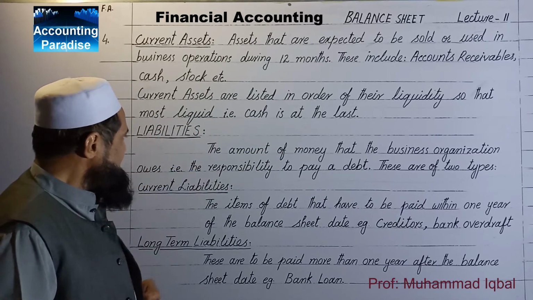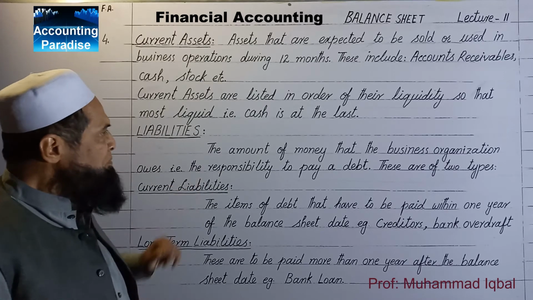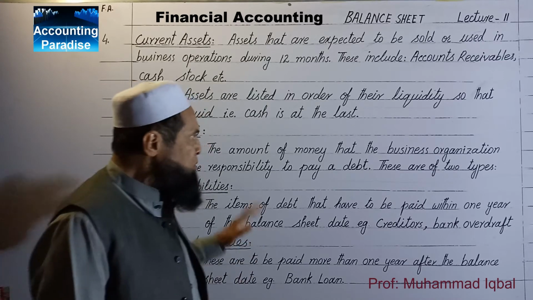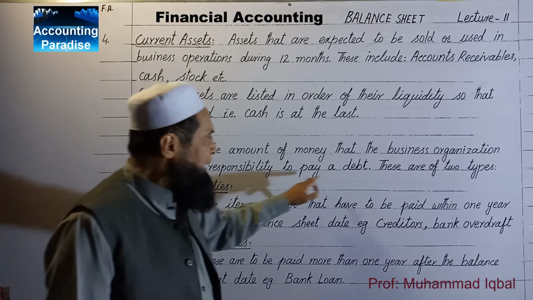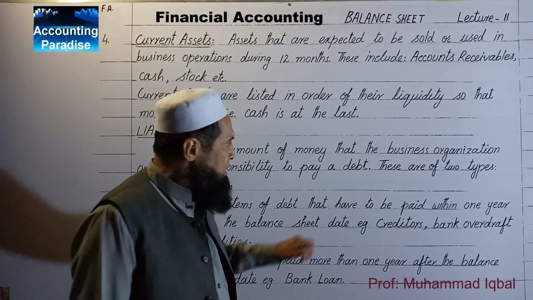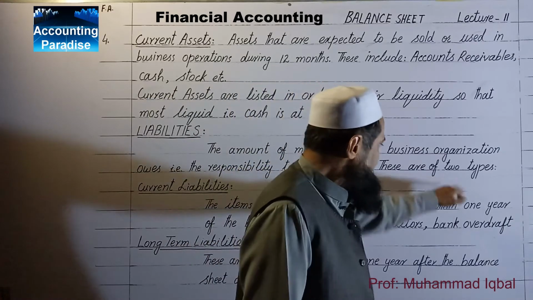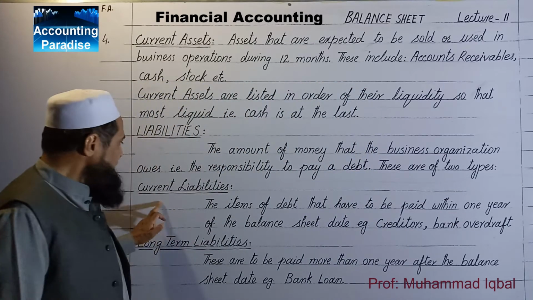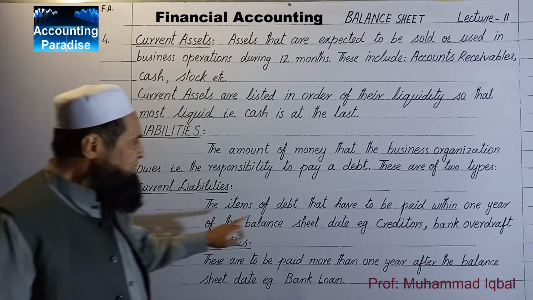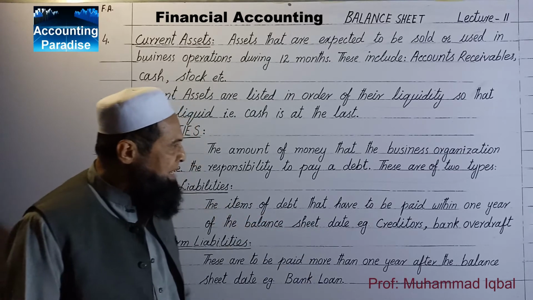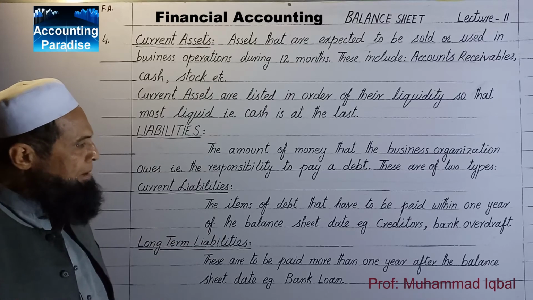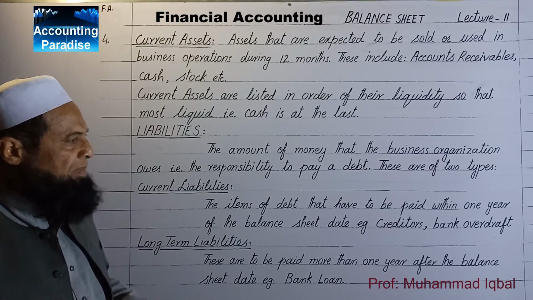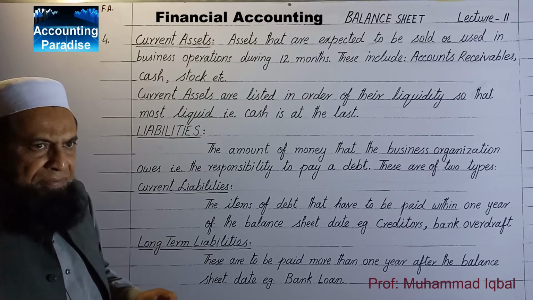Now the liabilities. The amount of money that the business organization owes, that is the responsibility to pay a debt. These are of two types. One is the current liabilities, the items of debt that have to be paid within 1 year of the balance sheet date. For example, creditors, bank overdraft.